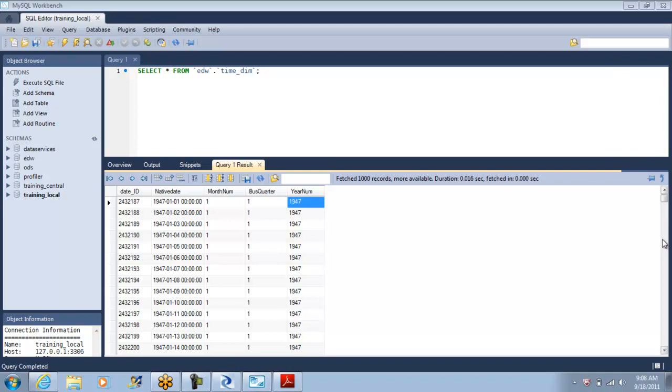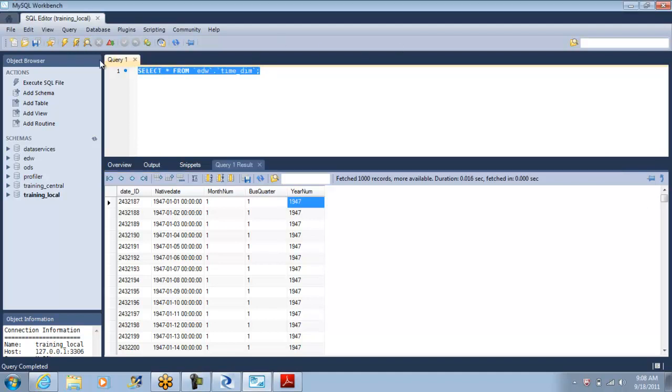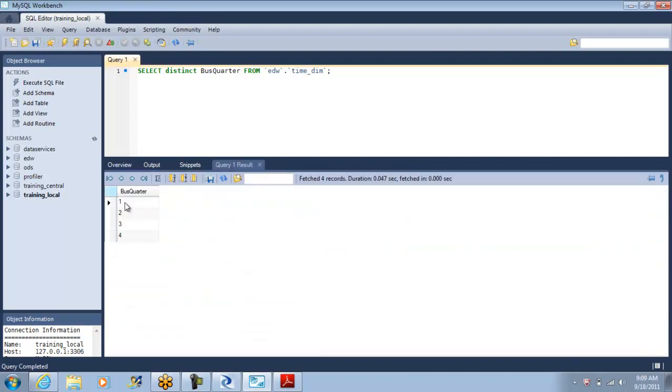So let us also look into a couple of quarters. If we want to run a quick query, we can actually see how many quarters there are. So what I'm going to do is, let me run a distinct on this. Column names are never case sensitive, but I try to do that. Don't worry about that. You have only 4 quarters, so we can see what is actually different. A business quarter could be different from the calendar quarter. So if we wanted to see that, let me make it a star and rerun it.